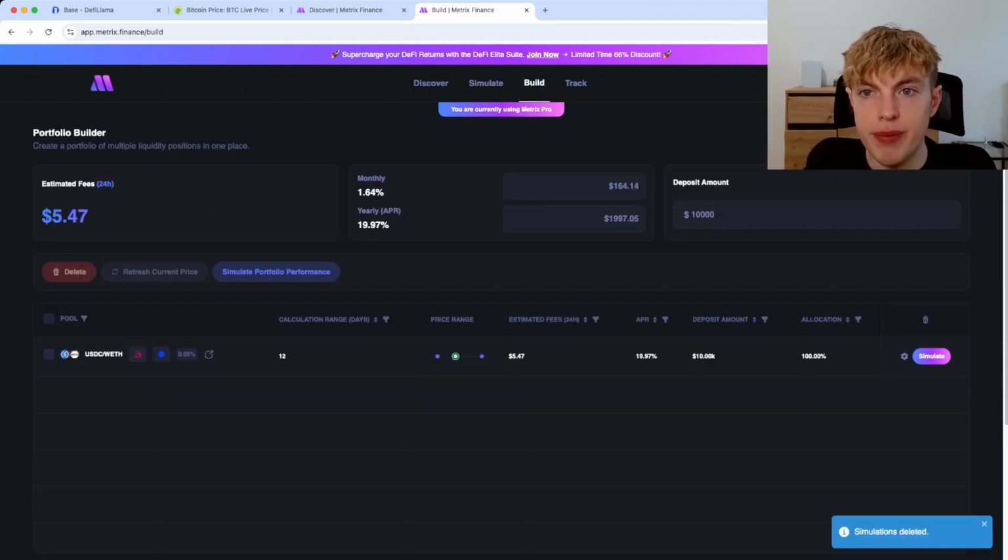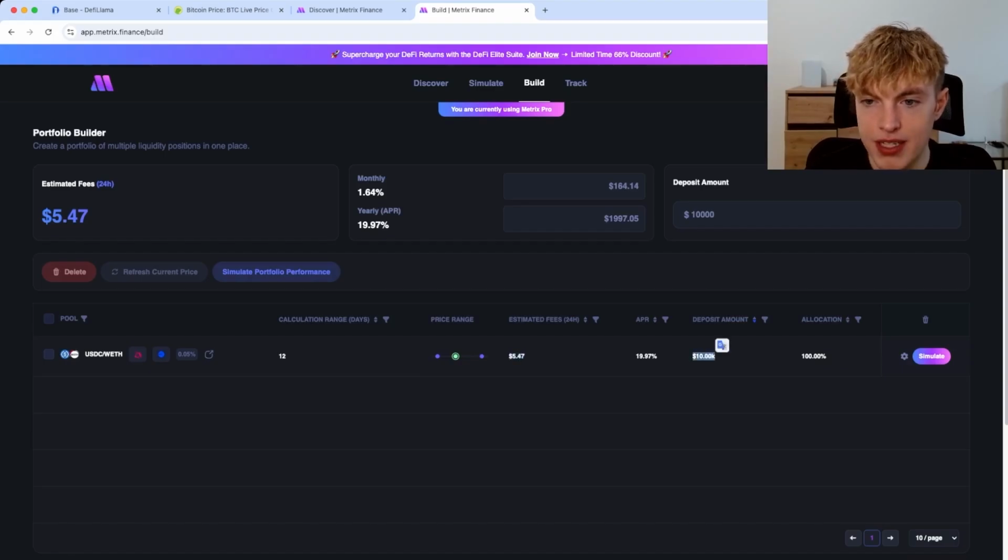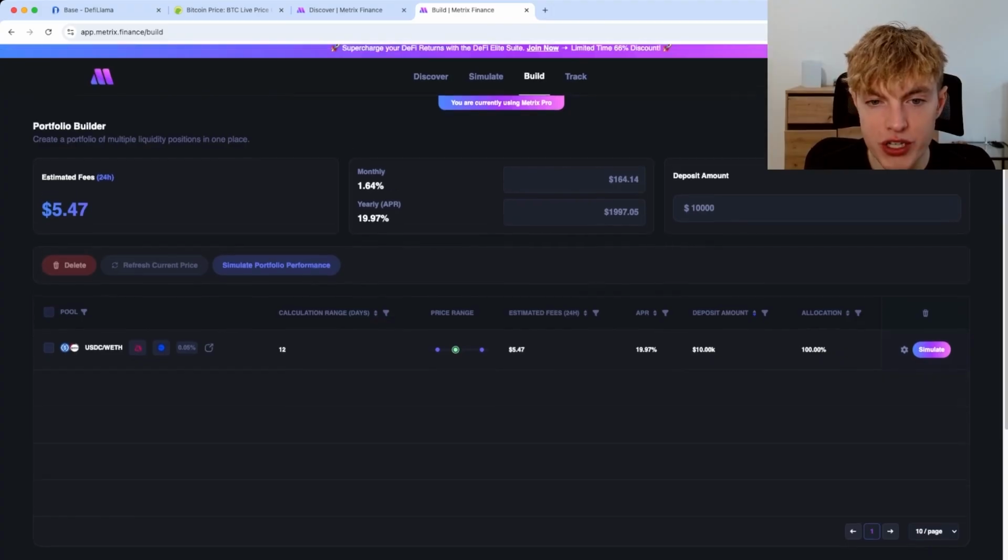So now I went over to the build section in the top right and we can see our pool that we added. So with a 12-day calculation range, we'd be estimated to get $5.47 per day on a $10,000 deposit amount. Now I just clicked the build button at the top of Metrics Finance. We can head over to an overview of the pools we added to our portfolio. So far we just have one.